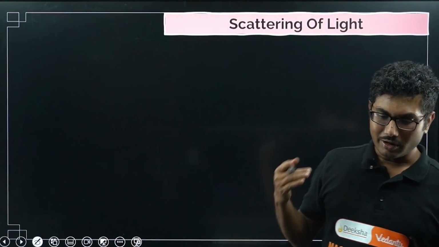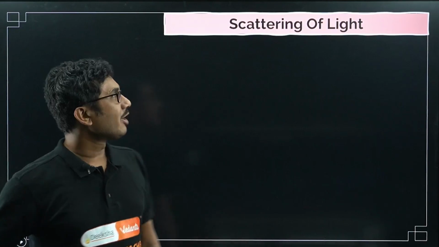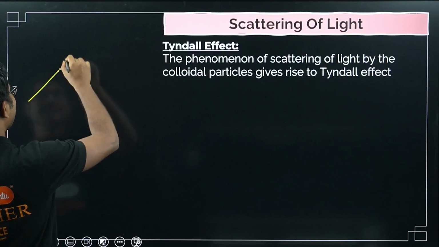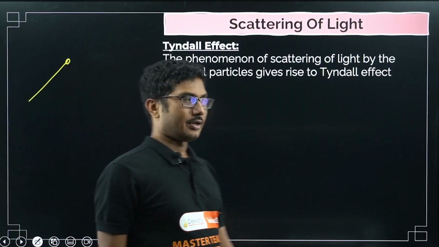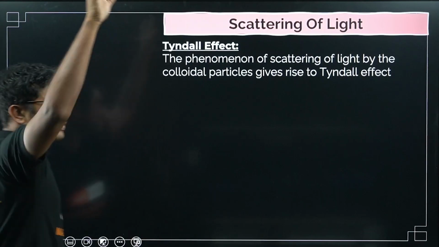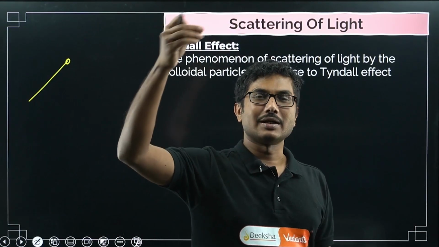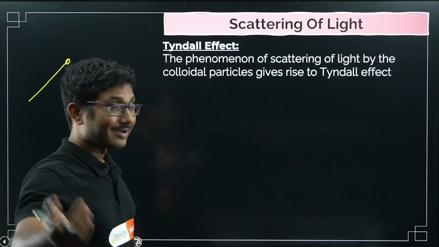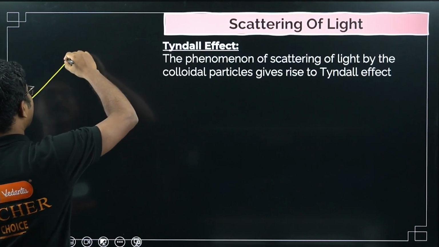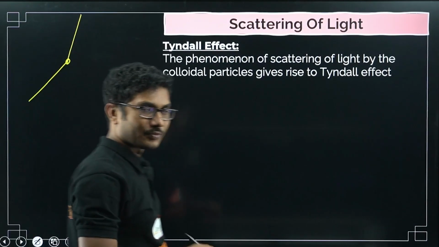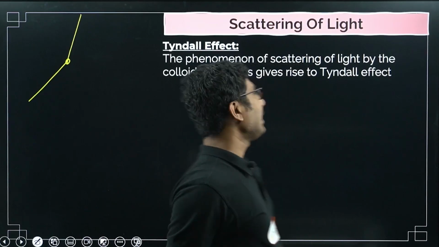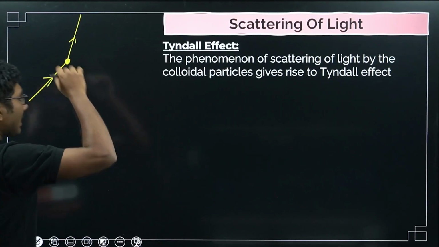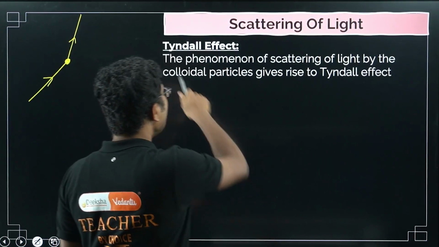Okay, light is not constant, it does scatter. What is the meaning of scattering? Scattering means, suppose light has hit one particle present in our atmosphere or somewhere. In space also you know that there are a lot of particles present from asteroids, from broken planets, etc. Okay, from our satellites. Once the light hits that particle, light changes its direction. That is called scattering of light. Once the light is scattered, this object becomes visible, and that effect is called Tyndall effect.